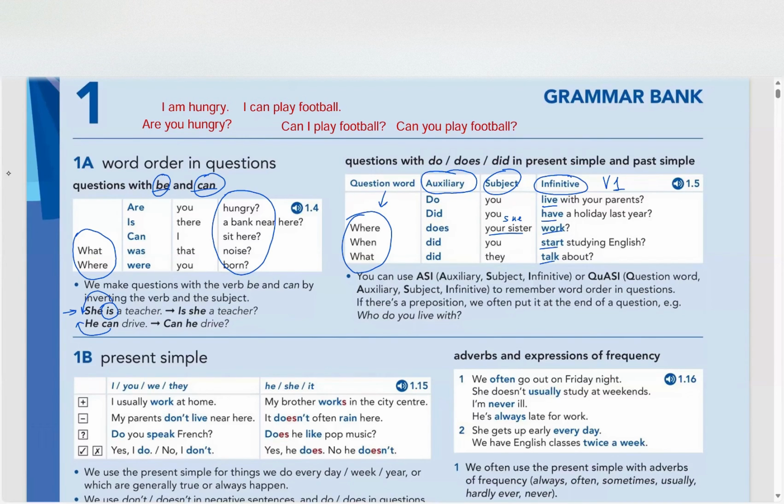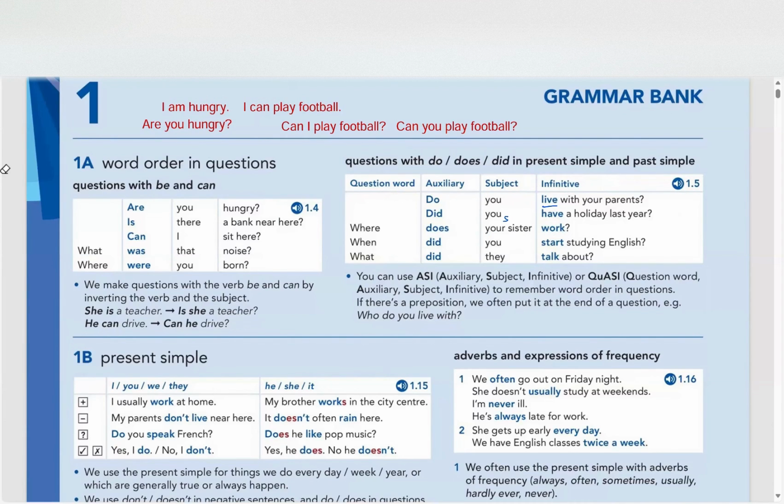If you would like to remember the formula, because some students like to remember it through formulas. So here they're giving you a formula of how to do it for the second part. So you can memorize it like ASI if you want. This is without a question word. A stands for auxiliary, S stands for subject, and I stands for infinitive. So ASI. And QASI, this is with a question word, auxiliary, subject, and infinitive. This is another way of learning it. So that's it. Now, in this way, we've completed